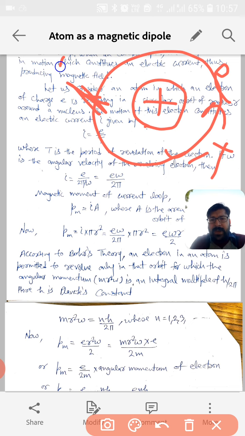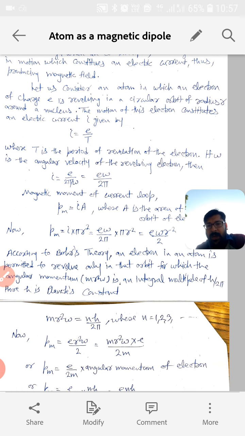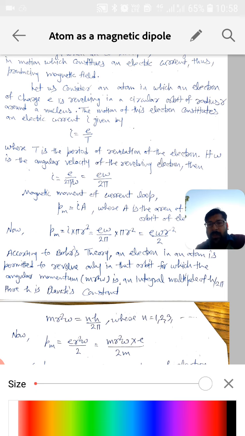And if omega is the angular velocity of the electron, in that case I will be e by T, where T will be 2 pi by omega. So I will be e omega by 2 pi.